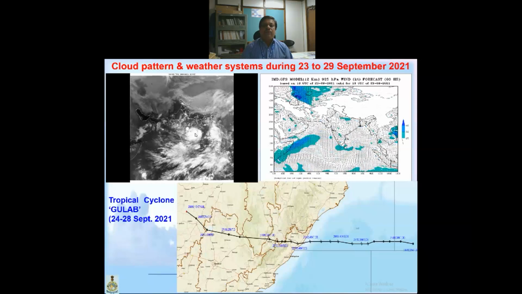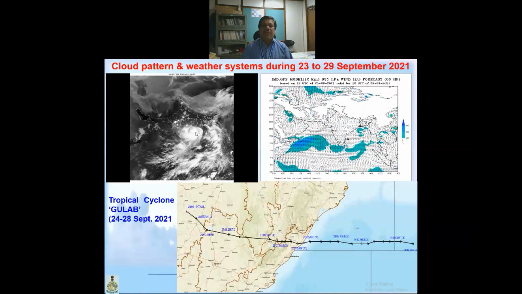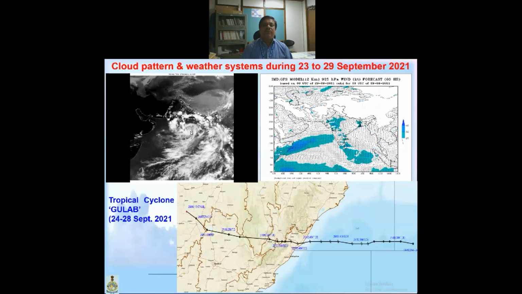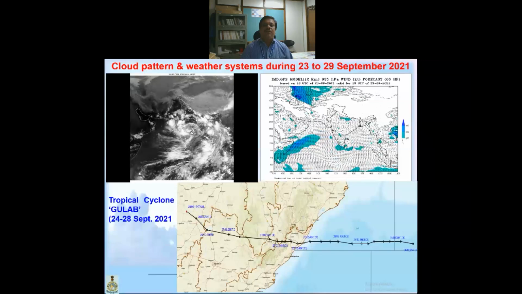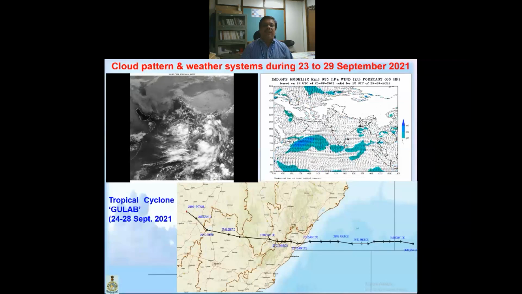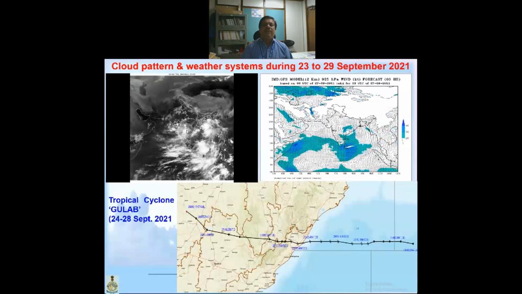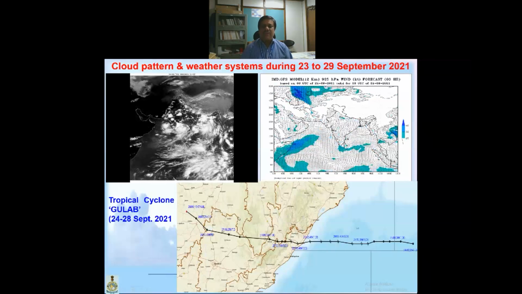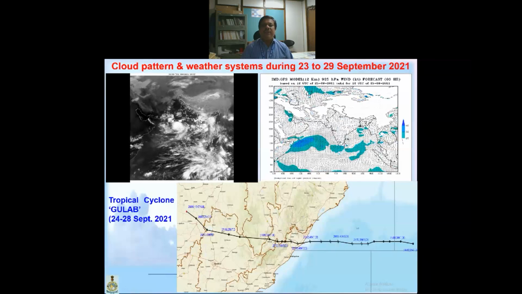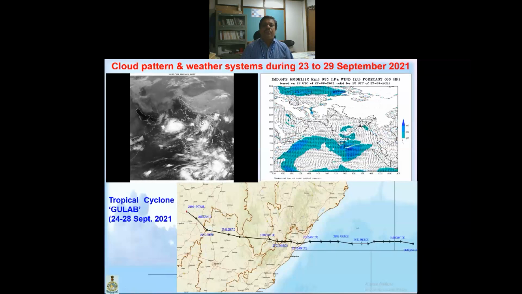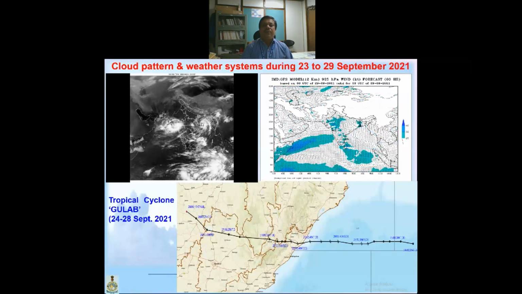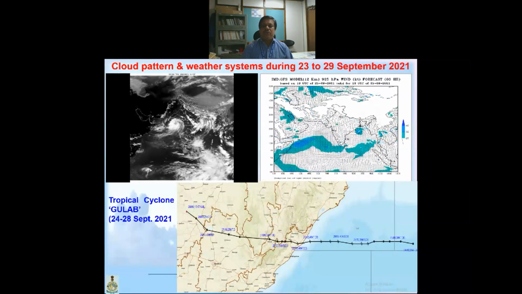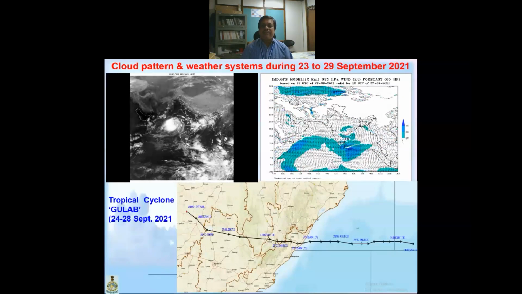Due to this, coastal North Andhra Pradesh and South Odisha region got a good amount of weather, and then it gradually crossed over South Jharkhand, then Telangana, then went up to Vidarbha. So this is the one system. Then at the end of the week, another low pressure system formed over the Gangetic West Bengal region. So these are the two main events during this week.